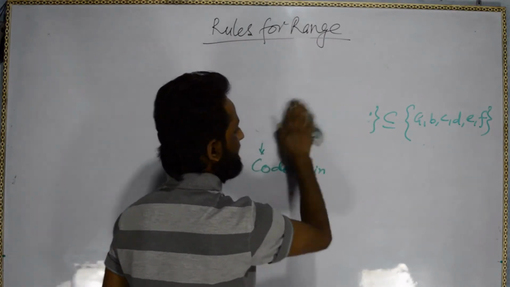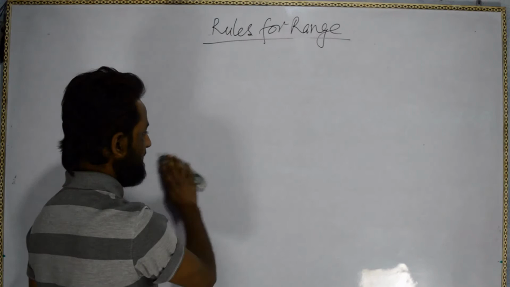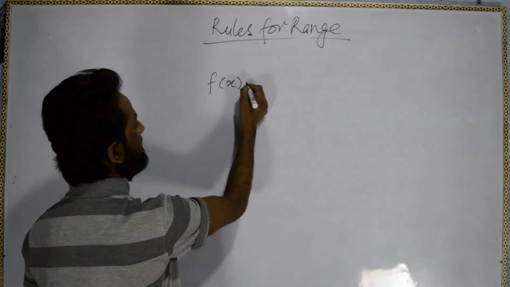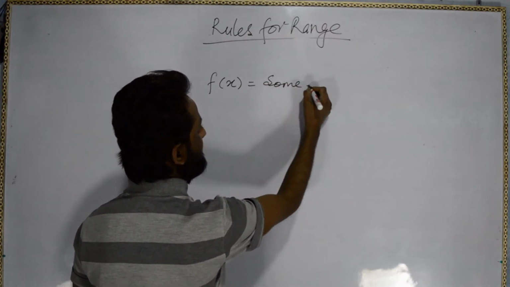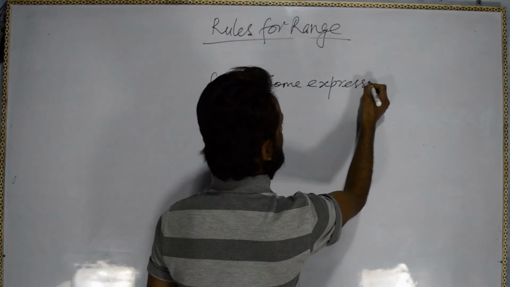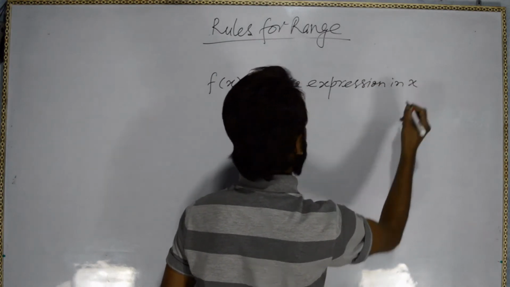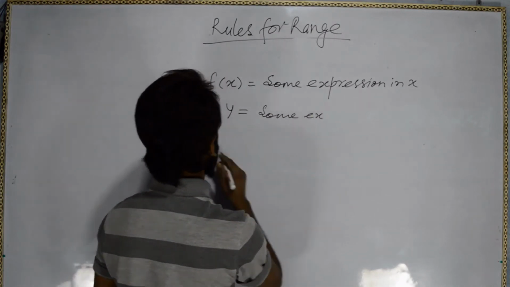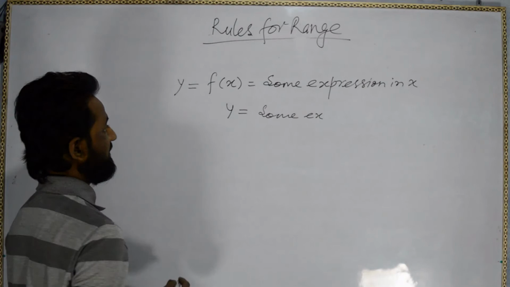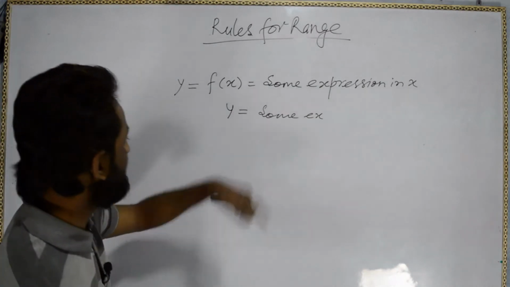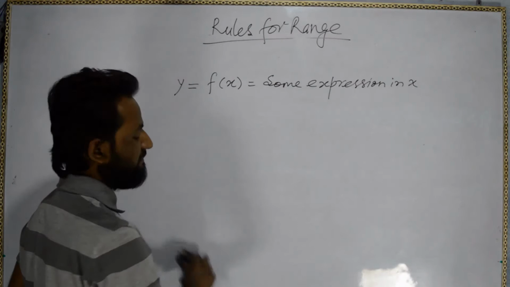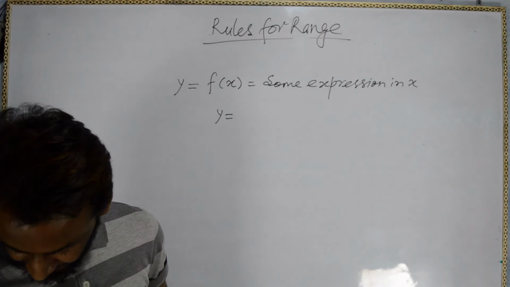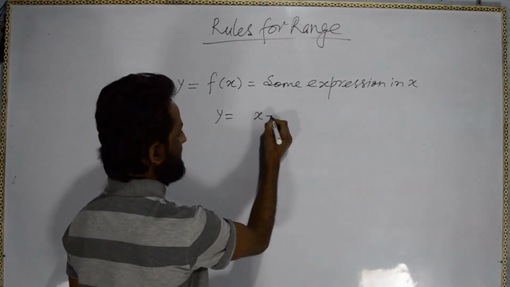Whatever the function we have, we will be given the function in this kind of form, f(x) equal to some expression in x, or it will be given y equal to some expression. Instead of writing separately, it will be like this. So directly we will say y equal to something is given. So if we are given y equal to, I have one example, y equal to x minus 1, very simple example.